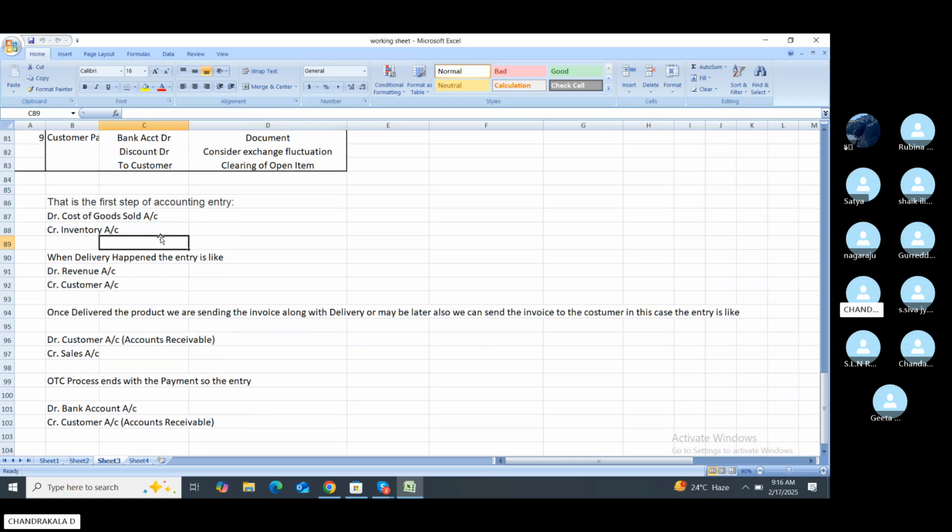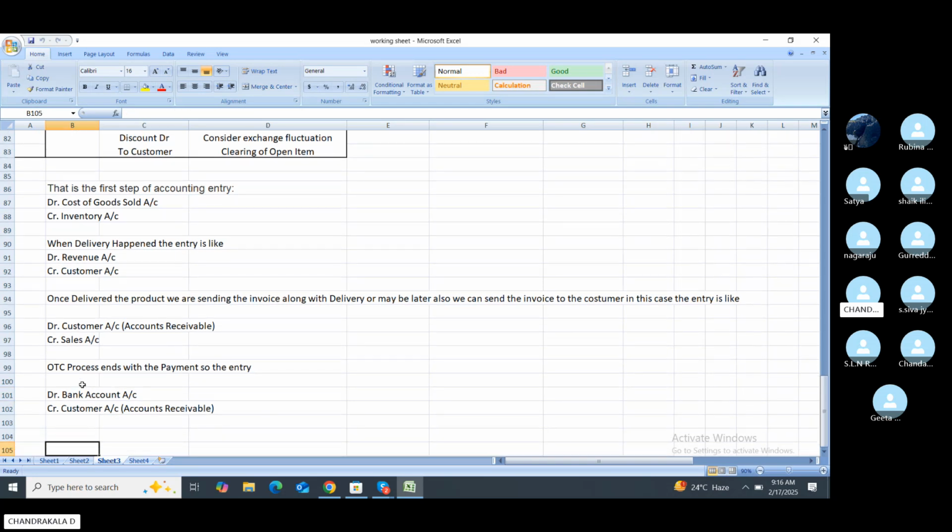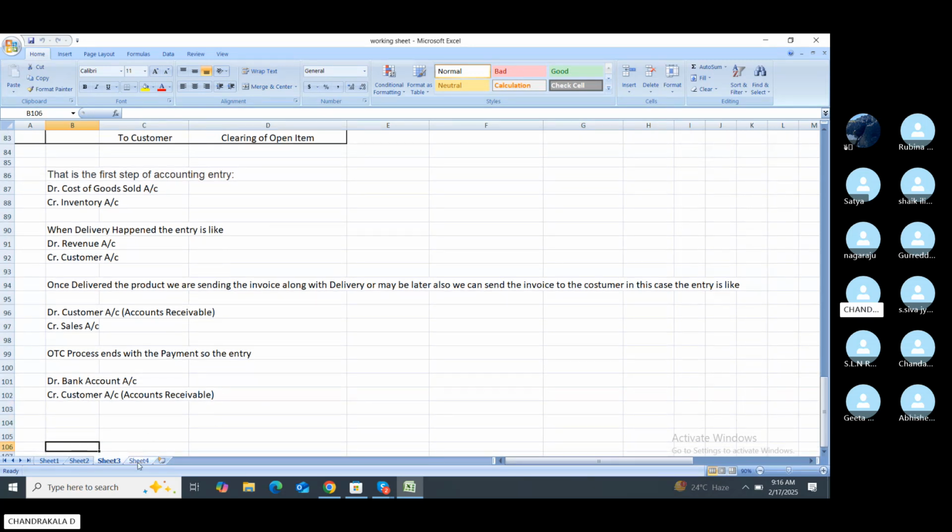First, cost of goods sold account debit to inventory account credit. When delivery happens, revenue account debit to the customer account. Once revenue is produced, it is assigned to the invoice upon delivery, or maybe later we can send the invoice to the customer. In this case, customer account debit to the sales account, and once the goods are delivered to the customer, this entry is affected. In OTC, where is the OTC affected? When the cash is received, it is bank account debit to customer account credit. Coming to the SAP.